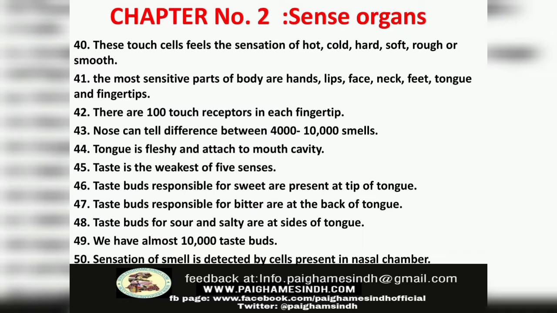Number 46. Taste buds responsible for sweet are present at the tip of tongue. Number 47. Taste buds responsible for bitter are at the back of tongue. Number 48. Taste buds for sour and salty are at sides of tongue. Number 49. We have almost 10,000 taste buds. Number 50. Sensation of smell is detected by cells present in nasal chamber.